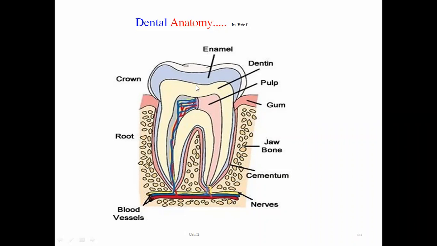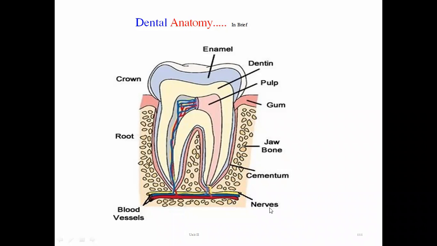Now, what are the basic parts of the teeth? It is divided into enamel. Inner to that is dentine, then pulp, and this is situated in the socket of the jawbone. It is also surrounded by the blood supply of the gum. Then, for fixation, there is cementum, and everything in the tooth is supplied by blood vessels and nerves.